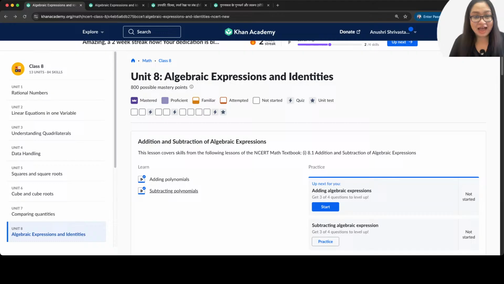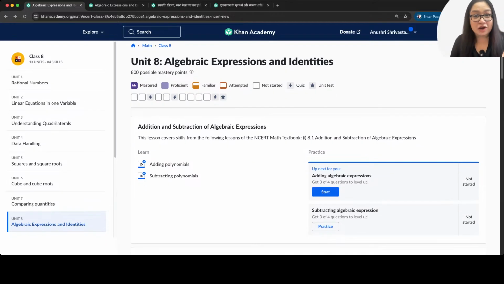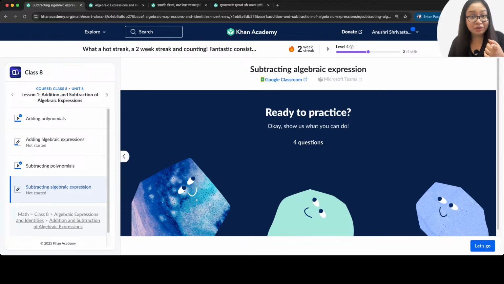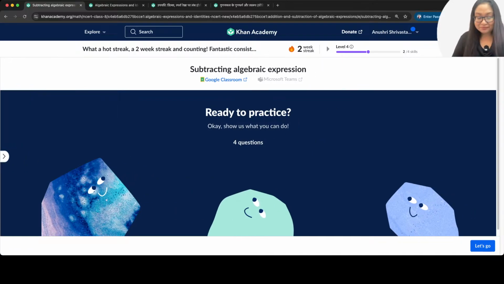So we are back at subtracting polynomials. And now the rule is simple. I show you the question and you answer. Yes? Okay, all right. Come on. Ready? First question.